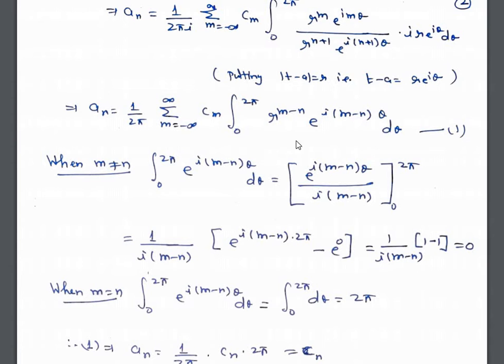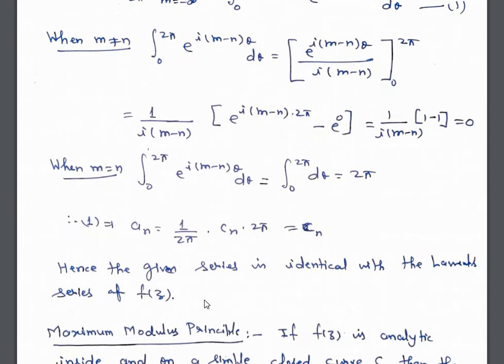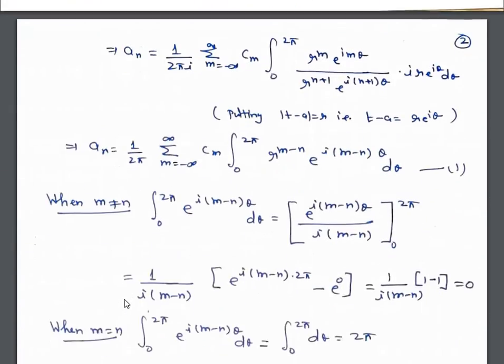So therefore from this equation 1 we have a_n is equal to 1 upon 2 pi, c_n into 2 pi, because all other terms will be 0 except when m is equal to n. So 2 pi gets cancelled, so we have a_n is equal to c_n. That means the given series is identical with the Laurent series of f(z). So therefore the expansion of a function f(z) using Laurent expansion is unique.